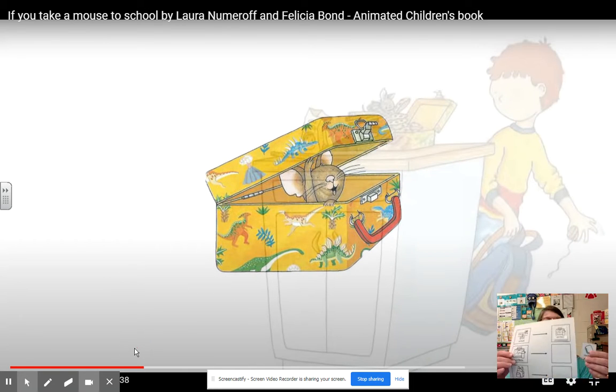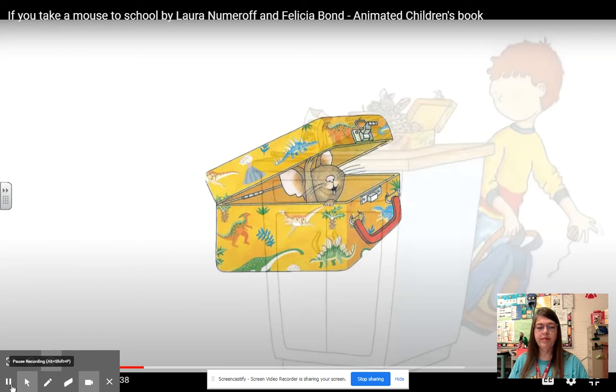Okay, so he's going to want a sandwich. So when you give him your lunchbox, then he's going to want a sandwich. So find sandwich and then glue it onto your second sheet. So if you ask for a lunchbox, then he wants a sandwich. So take a minute and glue that on.